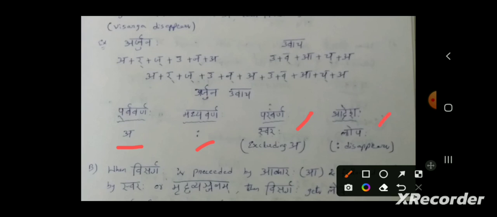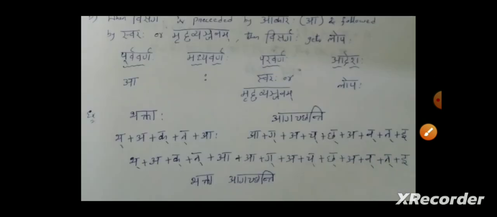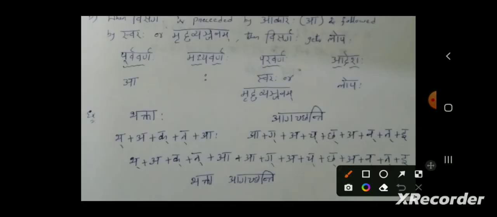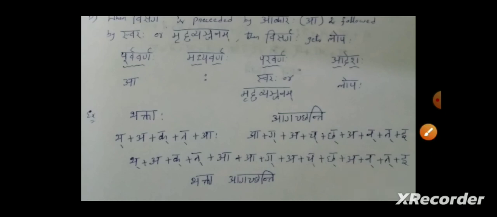That is the first case. And the second case is when visarga is preceded by the letter A and followed by any swara or mrudu vyanjanam, which is a vowel or soft consonant. Then this Visarga Lopa will happen. This is the second case.